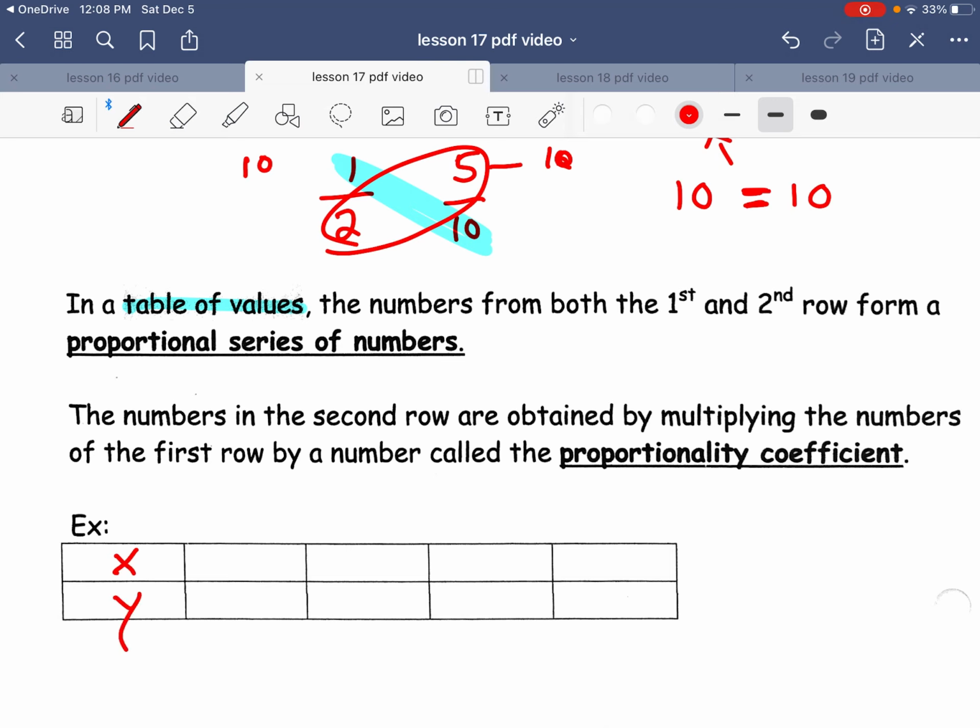Let's say I have 1, 4, 5, and 6. We can't really check with mental math. Remember my consecutive numbers from lesson 4. And let's say I have this happening on the bottom. They want to know what the proportionality coefficient of this is. They are telling you that it is a proportional table.